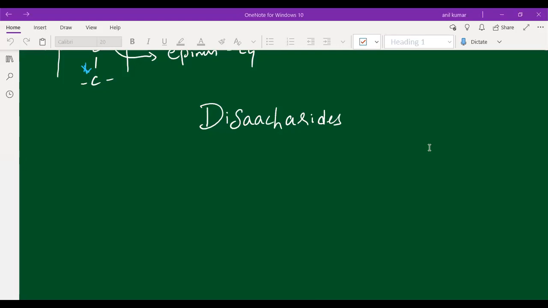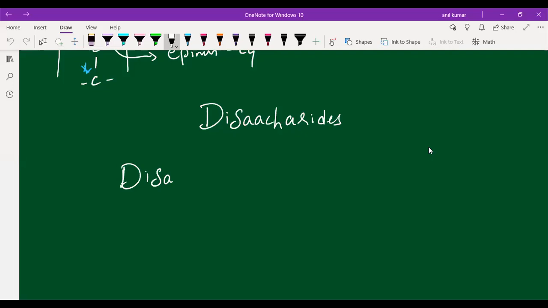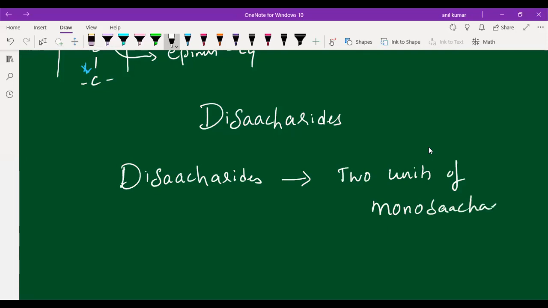Disaccharides are made up of two monosaccharides. So on hydrolysis, disaccharides give 2 units of monosaccharides.